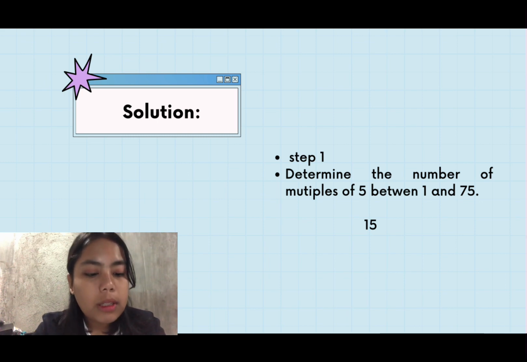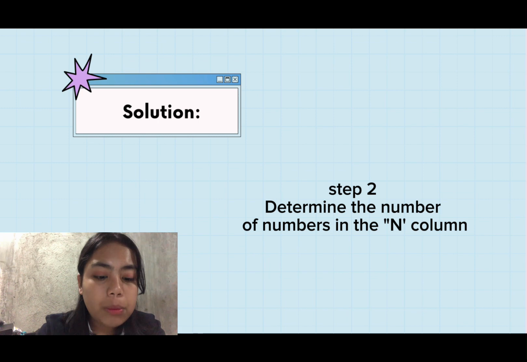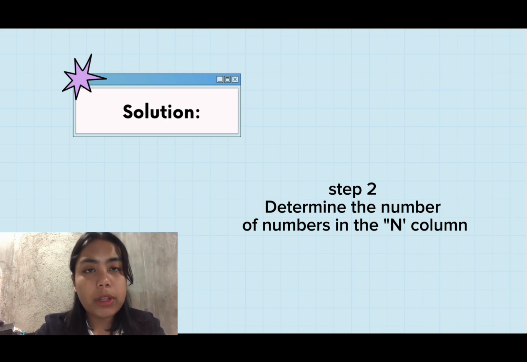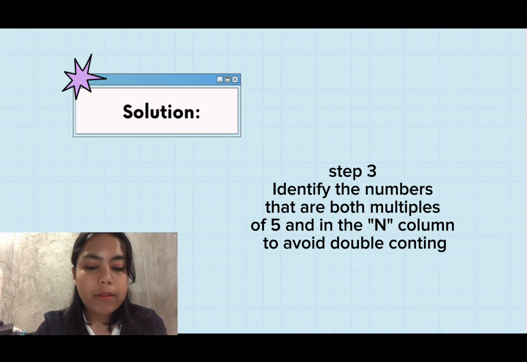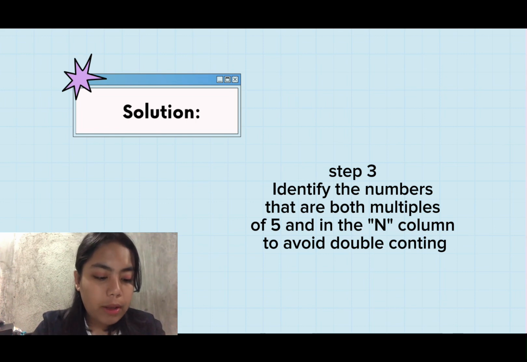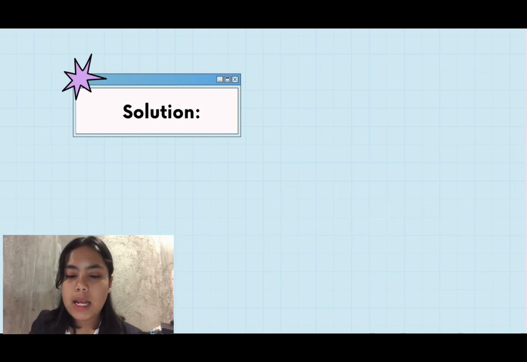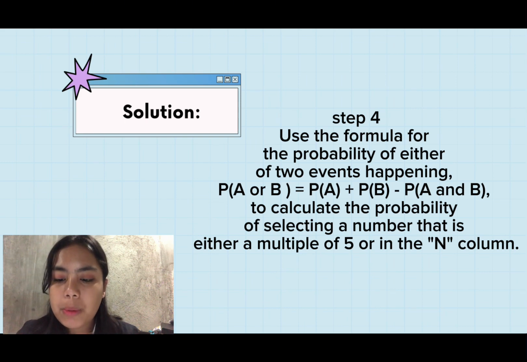Next is to determine the number of numbers in the N column, and there are 15 numbers in the N column, 31 to 45. Next, identify the numbers that are both multiples of 5 and in the N column to avoid double counting. The numbers 35 and 40 are both multiples of 5 and in the N column. Lastly, use the formula for the probability of either of two events happening.